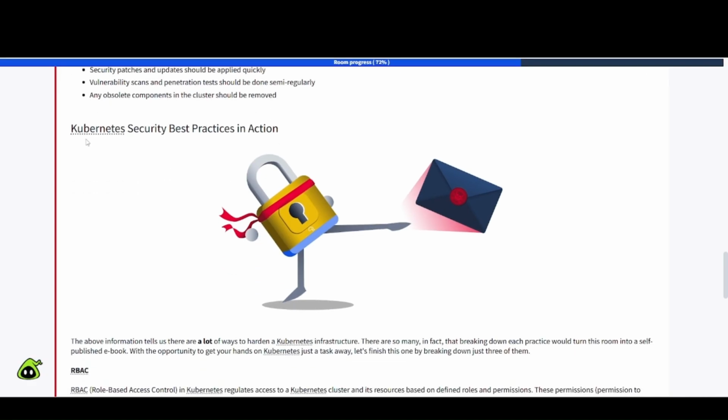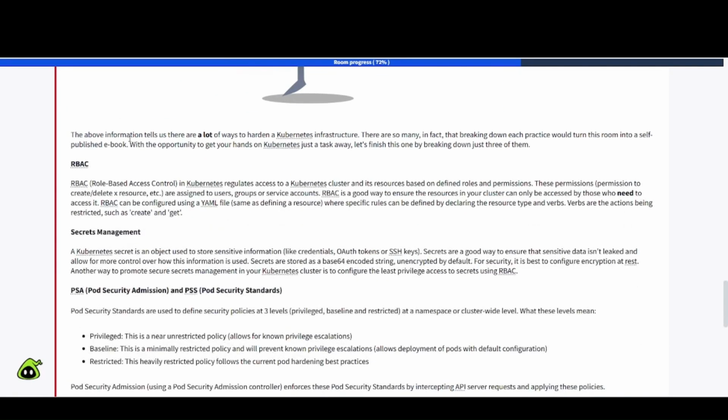All right, so we have Kubernetes security best practices in action. The above information tells us there are a lot of ways to harden a Kubernetes infrastructure. There are so many, in fact, that breaking down each practice would turn this room into a self-published ebook. With the opportunity to get your hands on Kubernetes just a task away, let's finish this one by breaking down just 3 of them.